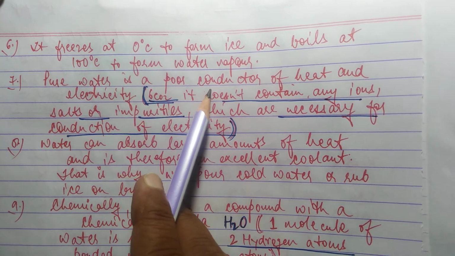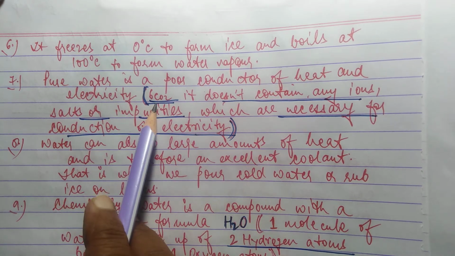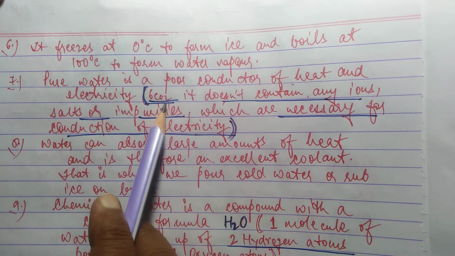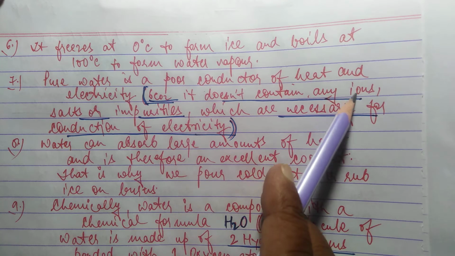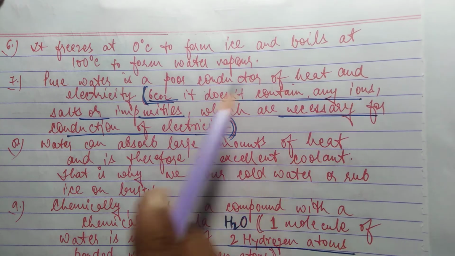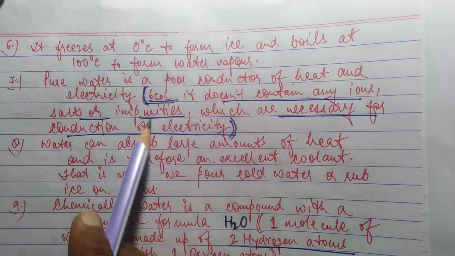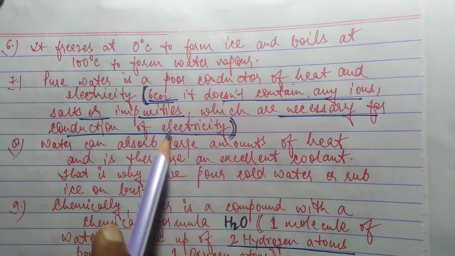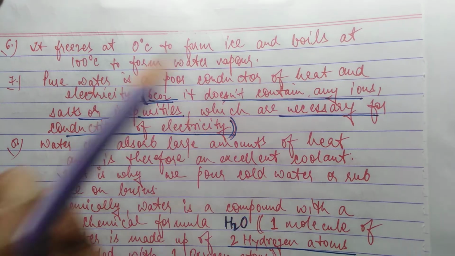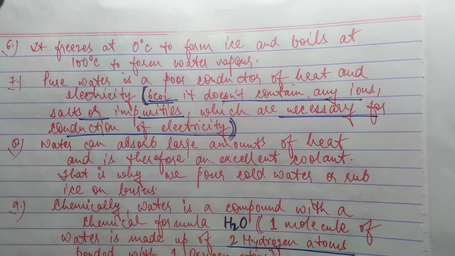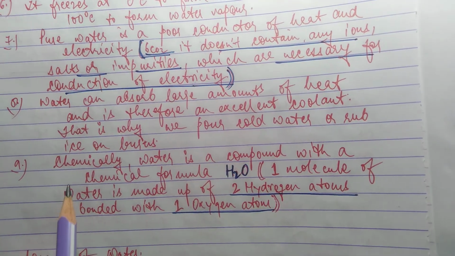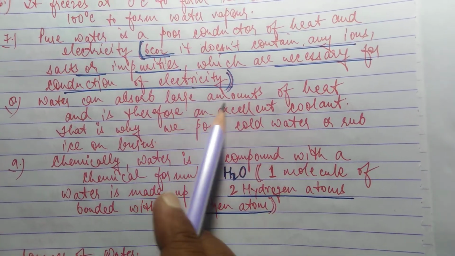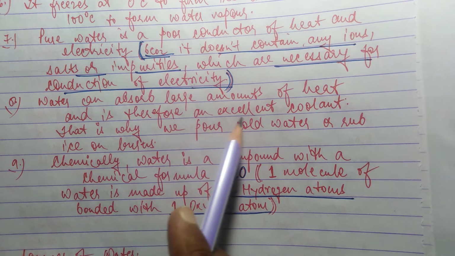Pure water is a poor conductor of heat and electricity because, as I have written the reason, it doesn't contain any ions, means charged particles, salts or impurities which are necessary for conduction of electricity. Clear? Water can also absorb large amounts of heat and is therefore an excellent coolant.